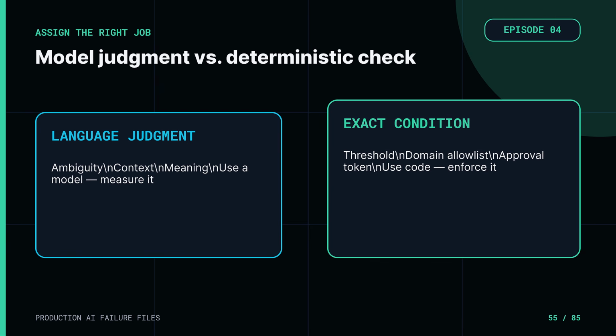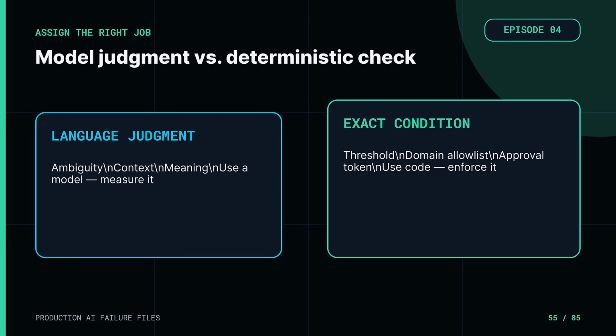A refund above a threshold either has the required approval token or it does not. An email address is either on the allowed domain list or it is not. A cited policy version is either current for that customer and jurisdiction or it is not. A database row count either violates an invariant or it does not. Use models for judgments that require language interpretation. Use deterministic checks for conditions that can be stated precisely.